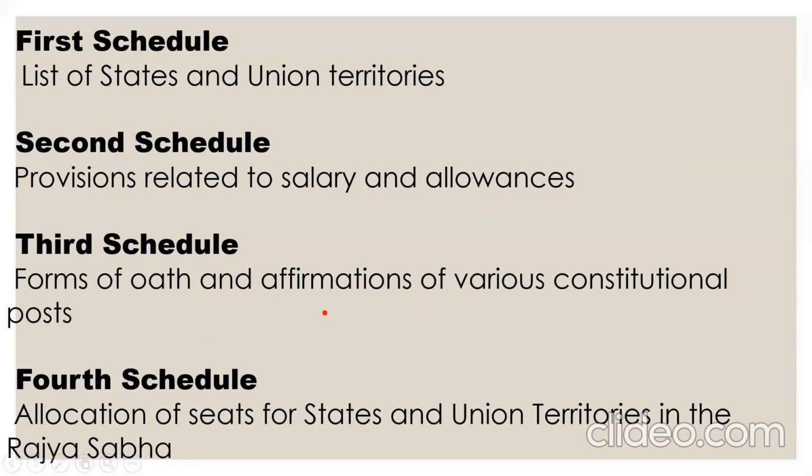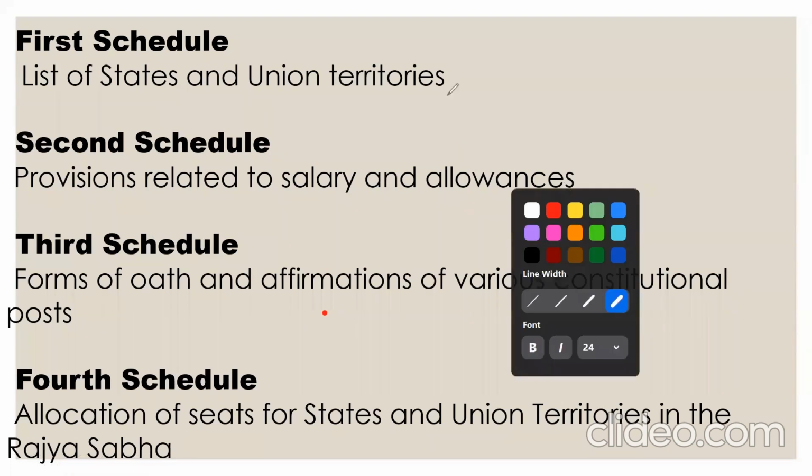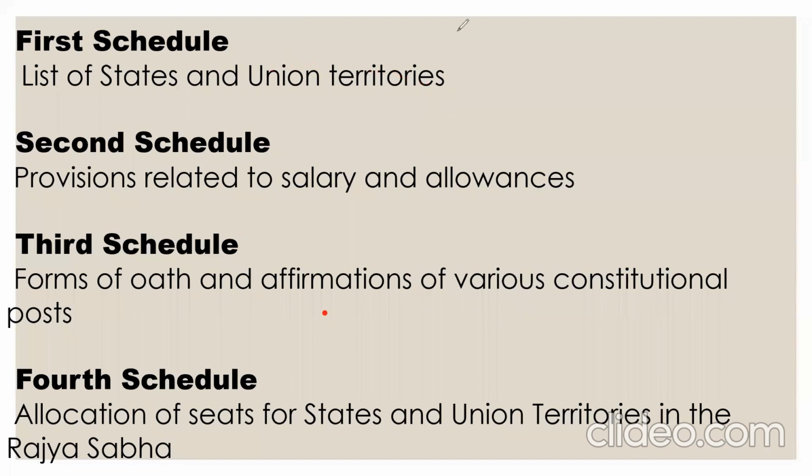First we will talk about the first schedule. The first schedule talks about the list of states and union territories. Currently we have 28 states and 8 union territories. So remember this point. The second schedule talks about salary and allowances, like the salary of our union ministers, PM, and president. All the salaries are mentioned in the second schedule.